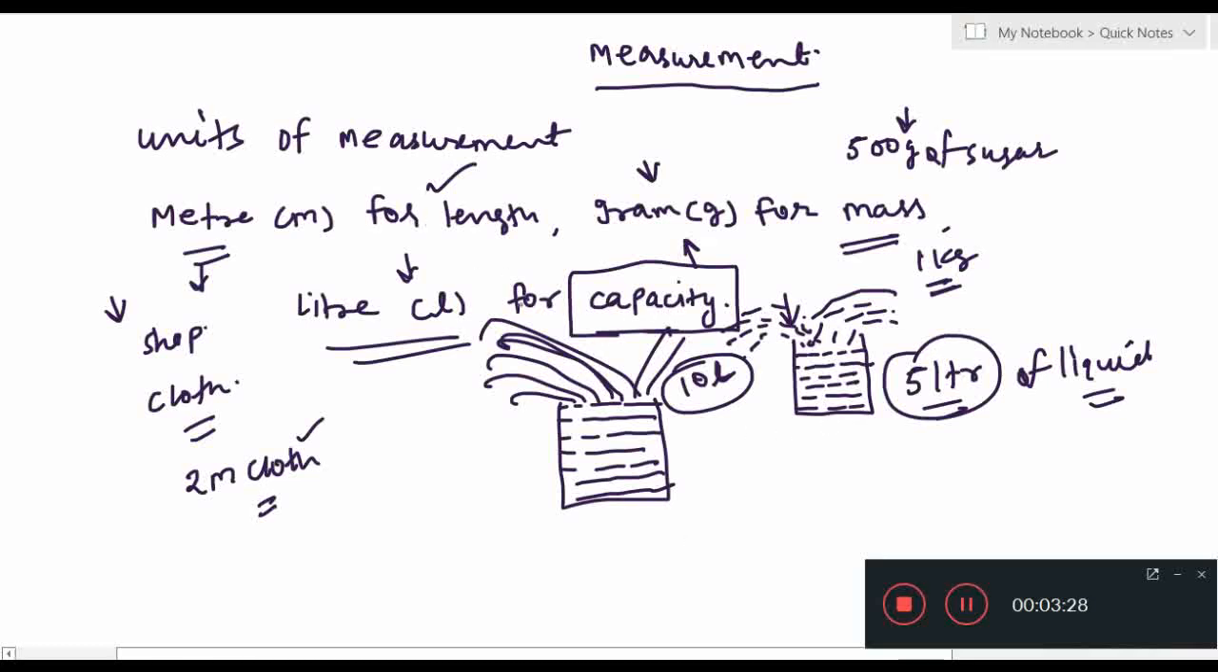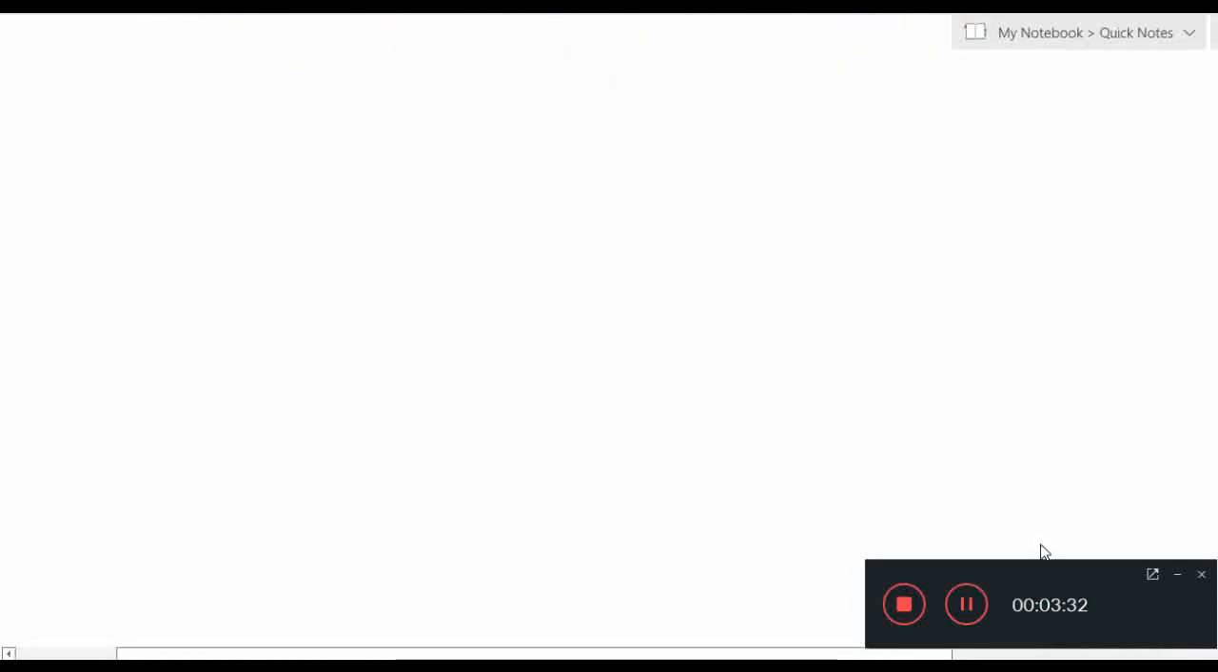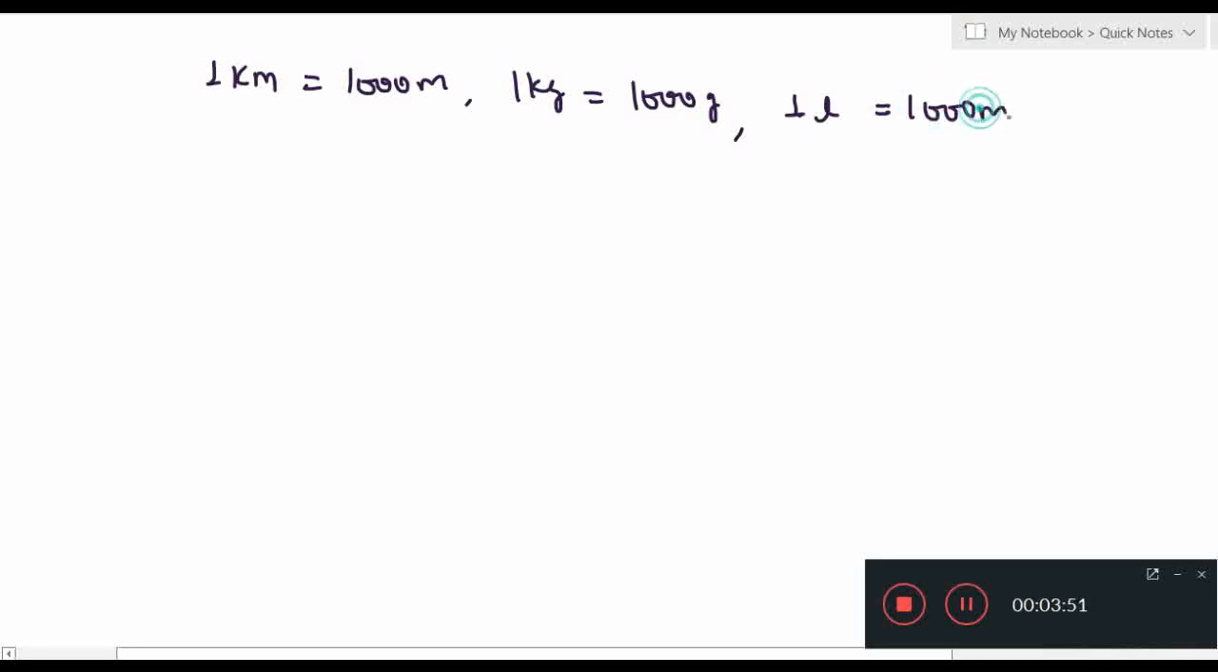Okay, so now we have some units, just like for length. Usually you must know 1 kilometer equals 1000 meter, 1 kilogram equals 1000 gram, and 1 liter equals 1000 milliliter. Understood? In this chapter, we will learn more about the various units of measurement.